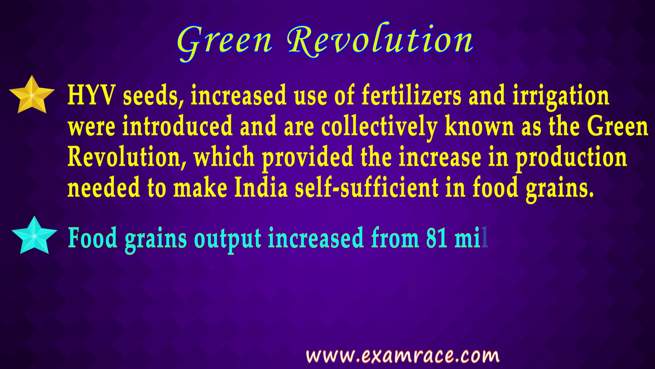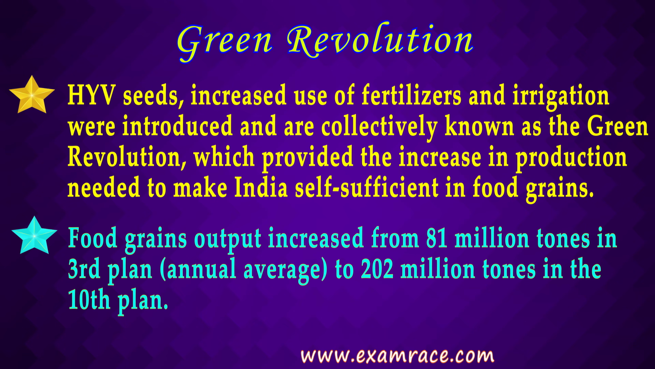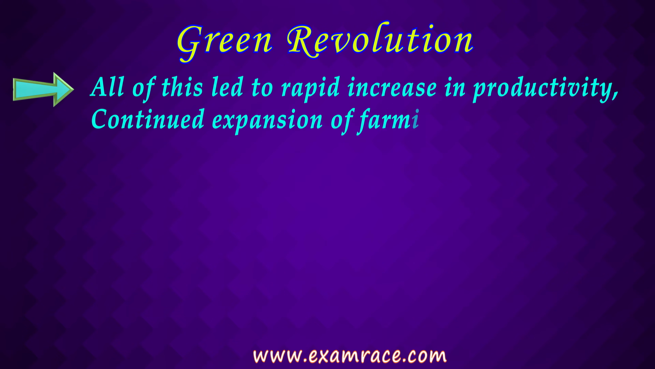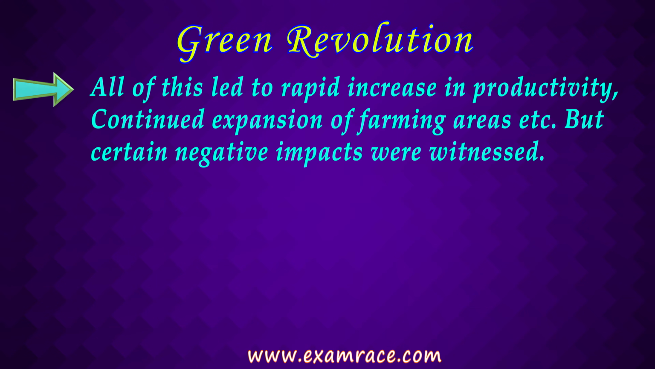The food grain output, because of the Green Revolution, increased rapidly from 81 million tons in the third five-year plan to 202 million tons in the 10th five-year plan. Thus, an enormous increase in food grain was experienced, which was able to cater to the needs of the rising population and to make the country self-sufficient in food grains. All of this led to rapid increase in productivity and continued expansion of farming areas, but certain negative impacts were also witnessed because of the Green Revolution.